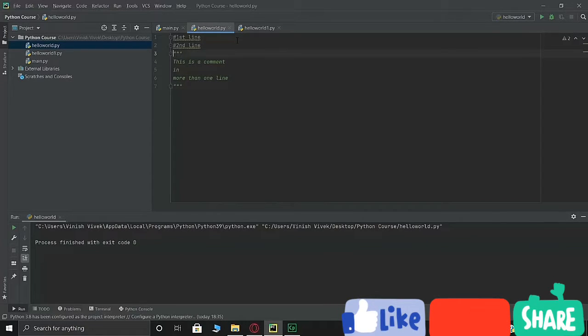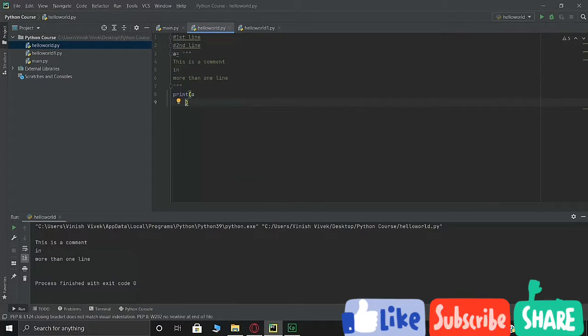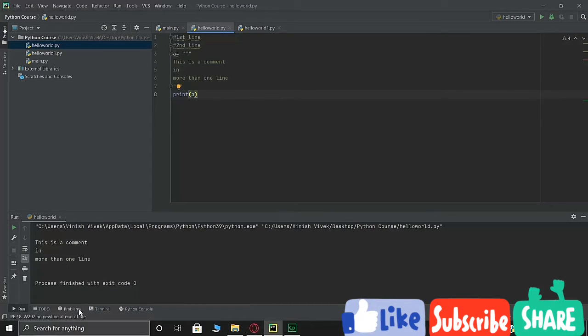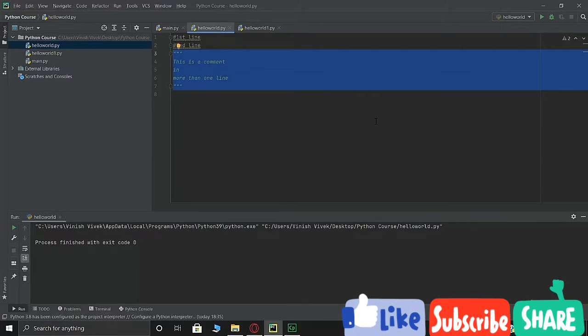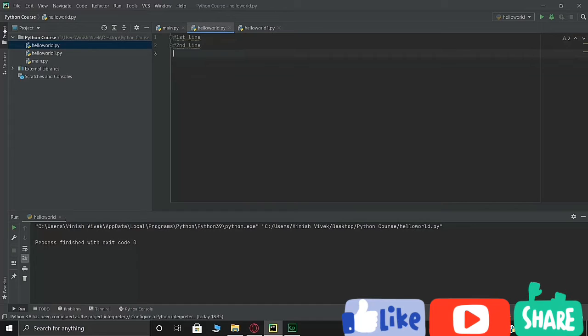However, if this comment had a variable in front of it, then this would have shown up down here. There you go. So as you can see, it's showing us that this is a comment in more than one line. So this is because this variable was declared, that's why this got shown up here. If you do not declare this and you rub all of these out and then you run this, it will not show up. Alright, so I just wanted to show this to you because this is going to be important while you work with your code. Alright, so that was comment.